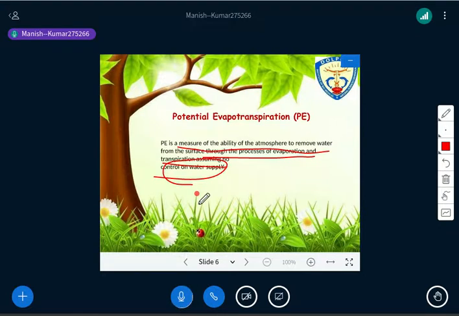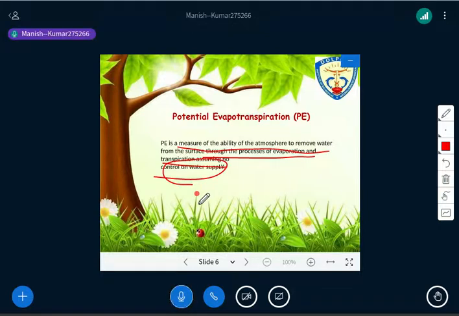The thing is what should be the evapotranspiration rate, or what the ability is, or what the atmosphere can do for this evapotranspiration process. That is a measure of the ability of the atmosphere, right? That is called potential evapotranspiration. Or if you have to understand it in a very simple way, you can say that it is the highest rate of evapotranspiration, right? Have you got that? It's the highest rate of evapotranspiration,